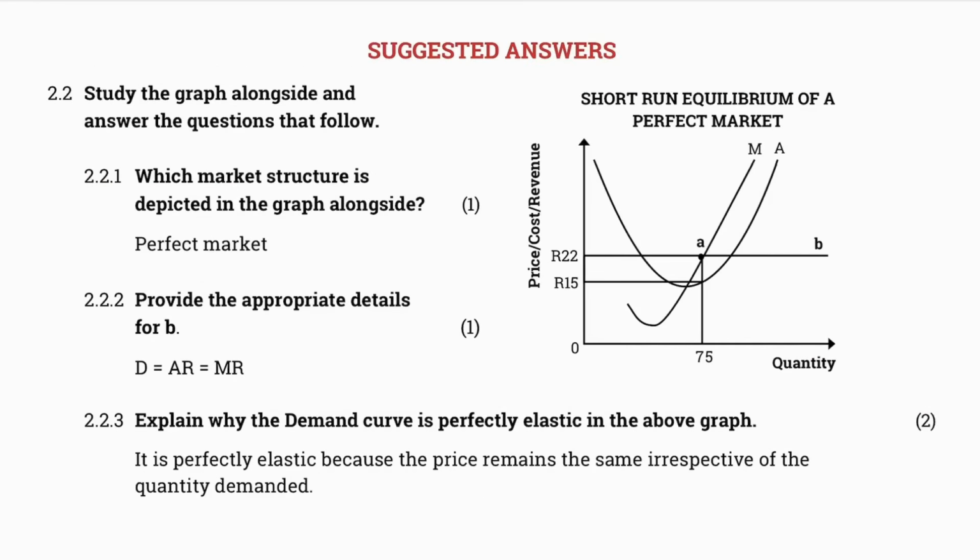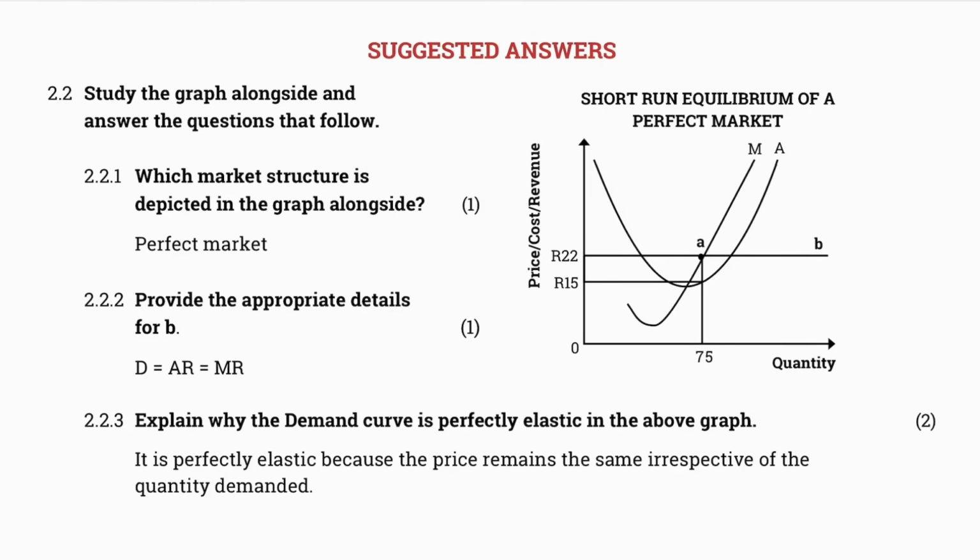So let's work through the graph. The question says, study the graph alongside and answer the questions that follow. The first thing that we will notice about this graph is that our average costs lie below the average revenue, and that clearly indicates to us that we have, of course, made an economic profit. We also know that economic profits can only be made in the short run.